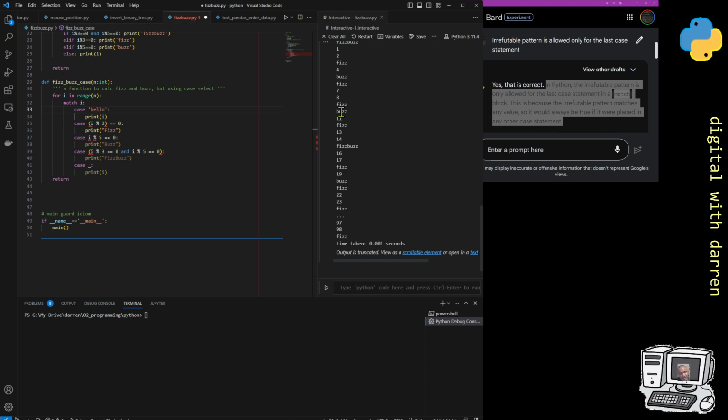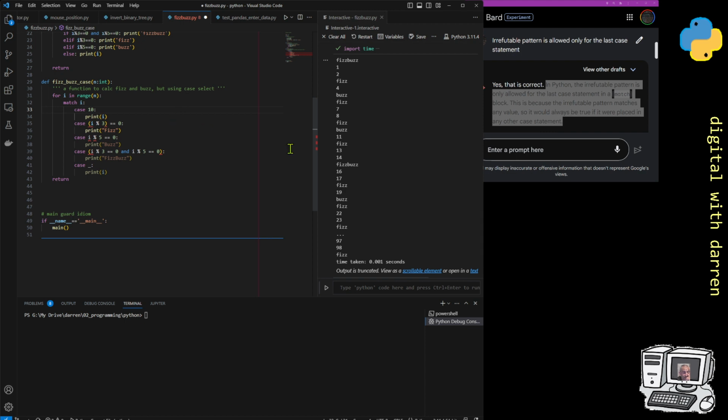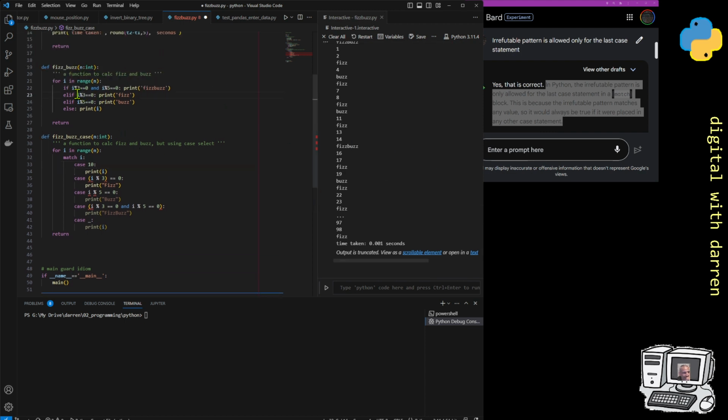Case hello. Well, that's accepted. Let's do match case. Now, because it's trying to match i with something, for example, like 10 would work, I think. 10, right? But I don't want that. I do want it to match with effectively what's in these else if statements. That's exactly why I'm trying to see if I can get this working. I don't think so, without nearly duplicating this.